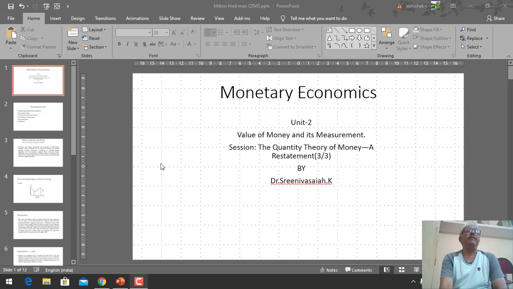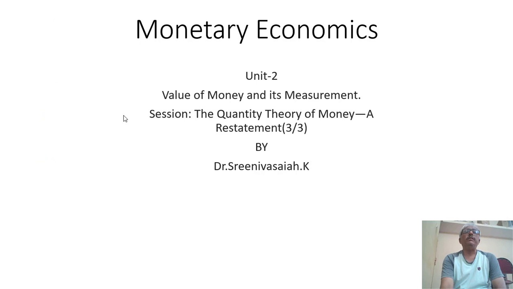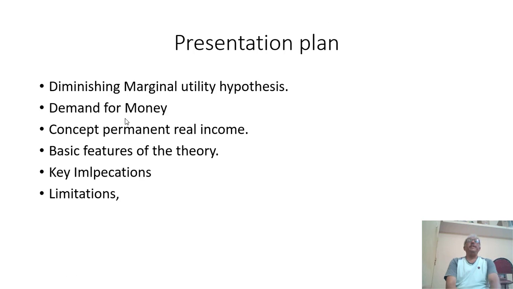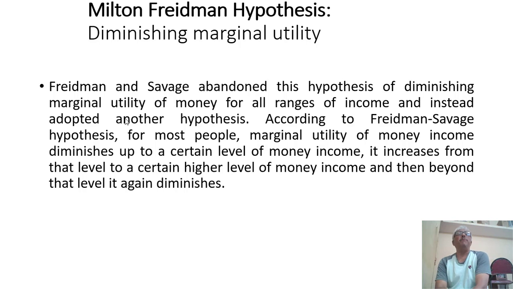My presentation plan is like this. Diminishing marginal utility hypothesis. Demand for money. Concept of permanent real income. Basic features of the theory of Milton Friedman. Key implications of this theory. Limitations of this theory. This is my presentation plan.